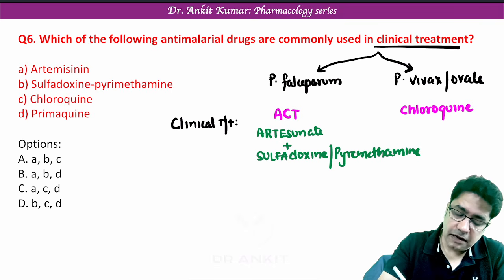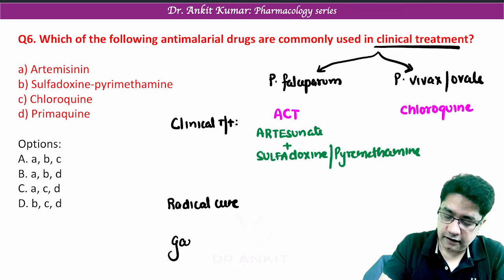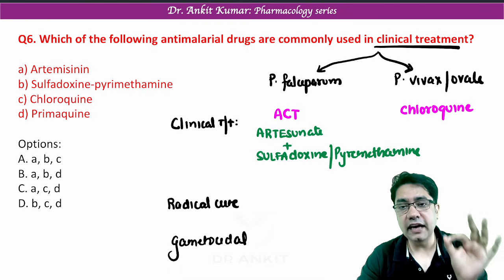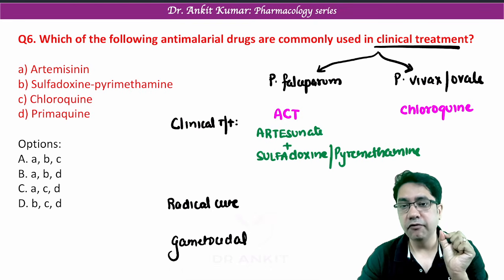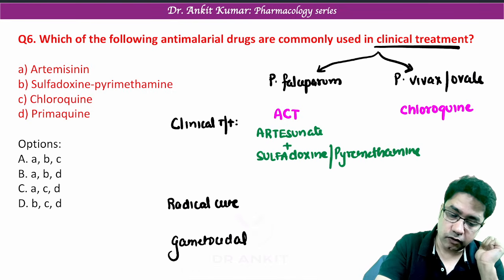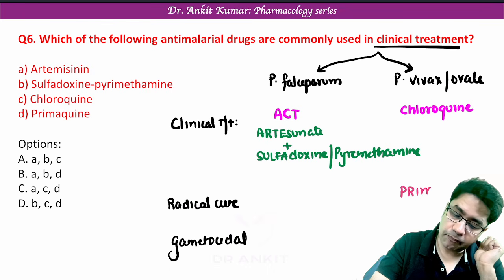Now, what about radical cure and gametocidal drug? What do these words mean? I will tell you. Radical cure means we have to kill the stage of this plasmodia in the liver. So, for radical cure, we give primaquine.